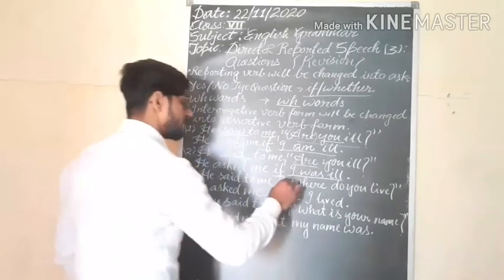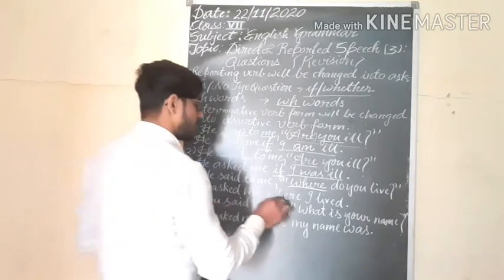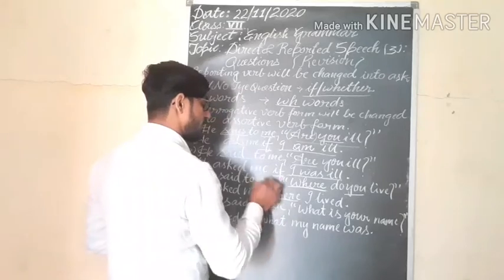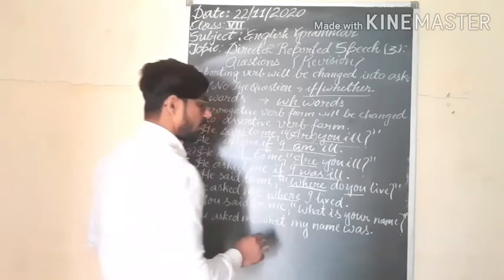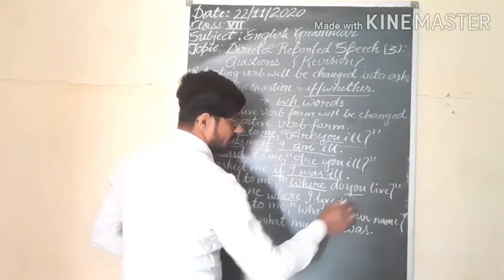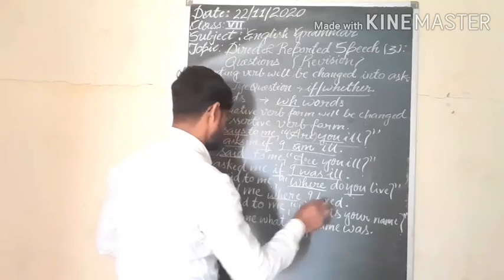Next sentence, he said to me, where do you live? Here you are getting a WH-word question. So, he asked me where. The second person changes according to the object. The object is me, so I lived. Here the tense is simple present. Simple present will be changed into simple past, so it will be lived.